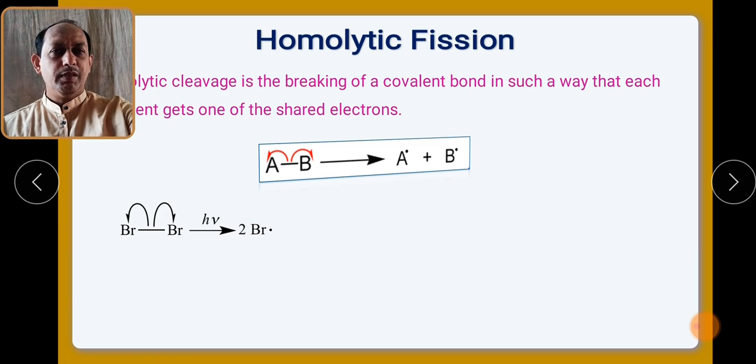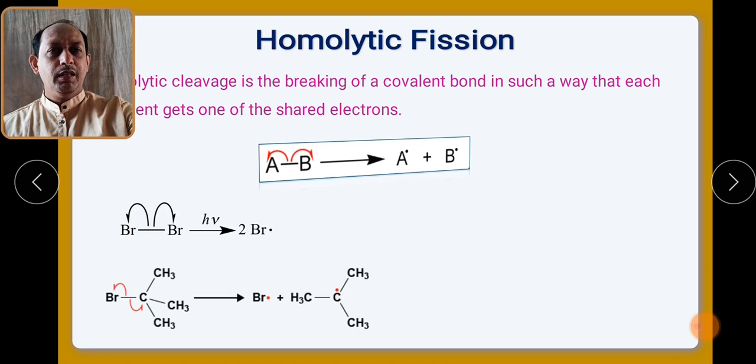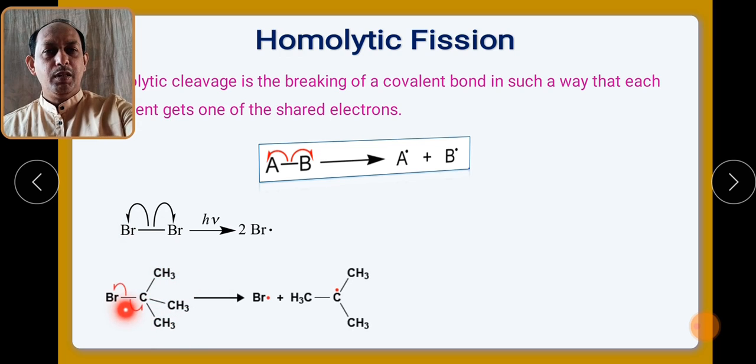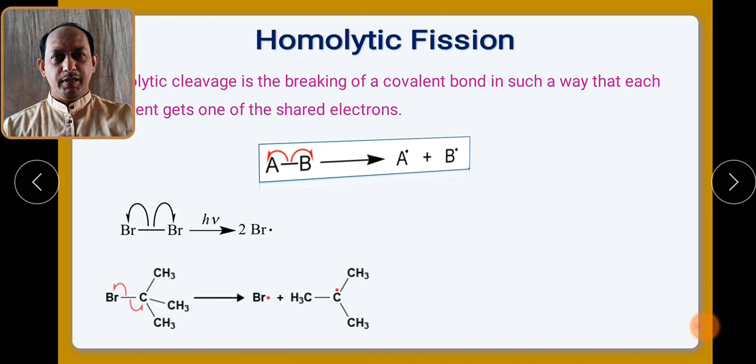These are homoatomic molecules. For heteroatomic molecules, let us see this example. This is tertiary butyl bromide, and the bond between C and Br is broken in a symmetrical manner, and as a result you get formation of a Br radical and a tertiary butyl free radical. This is how homolytic fission takes place, which results in the formation of very high energy, unstable free radical species.